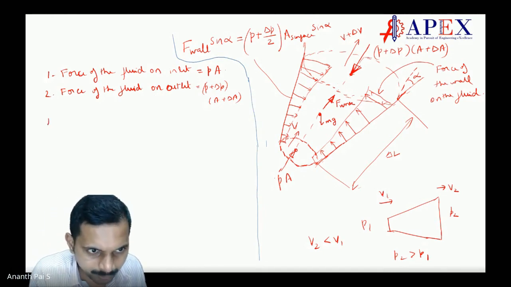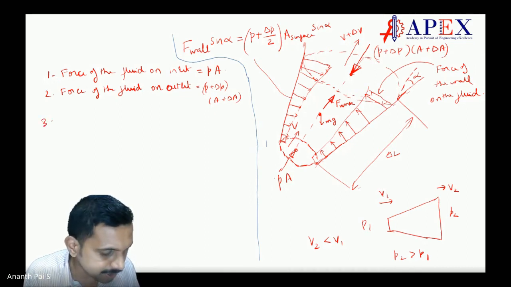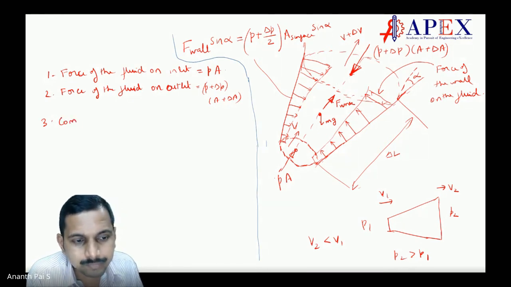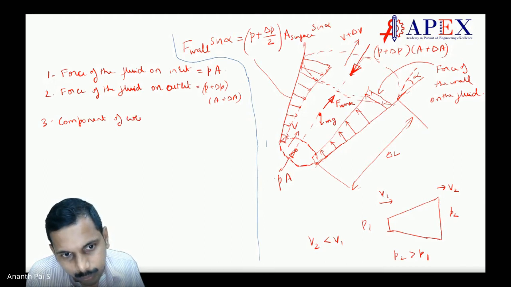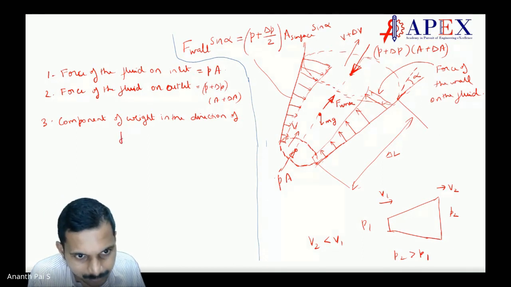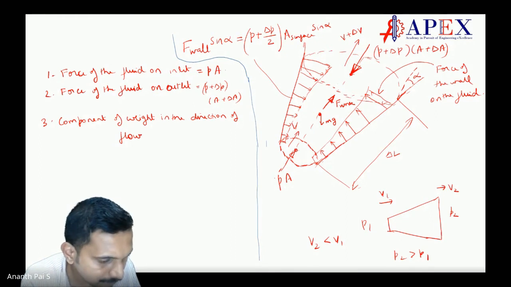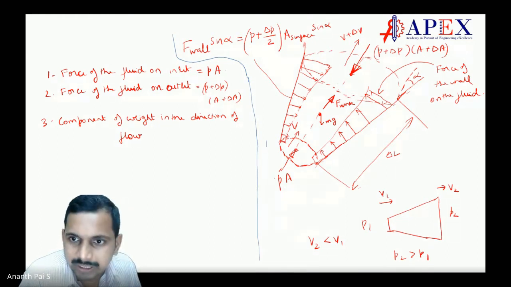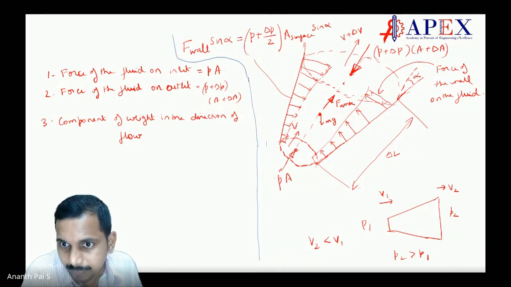Third one, which is the component of weight in the direction of flow. Let us take this angle as theta along the horizontal.